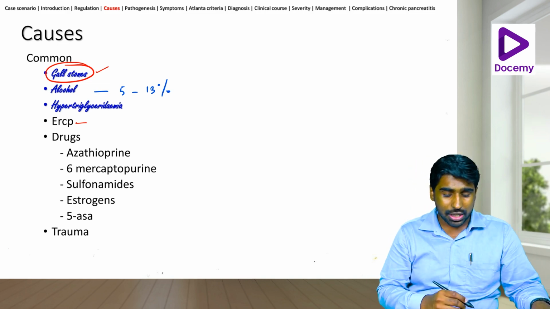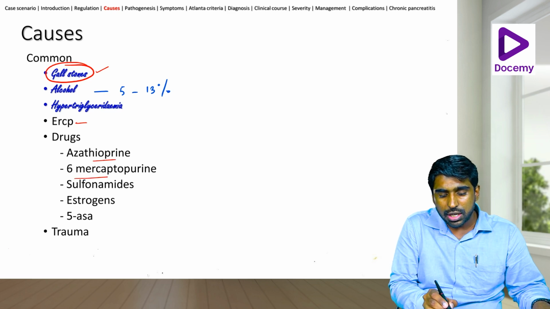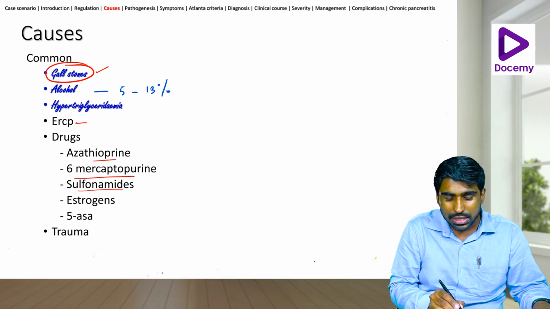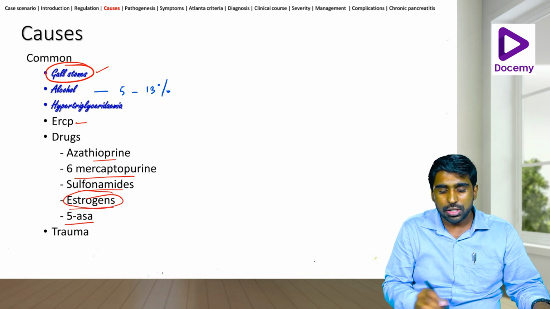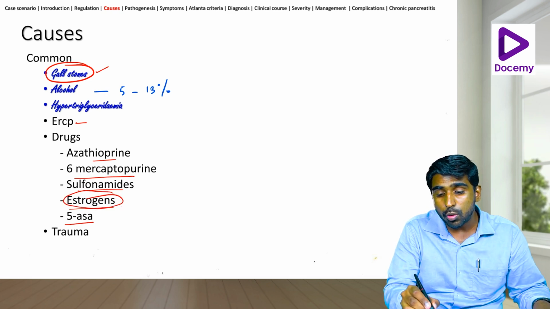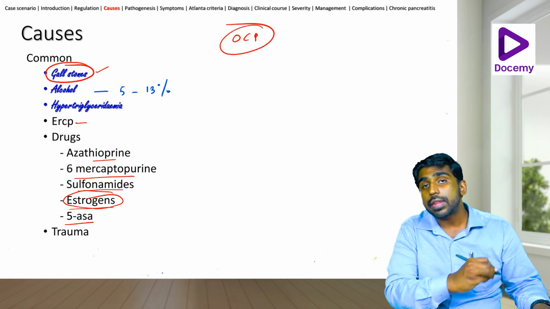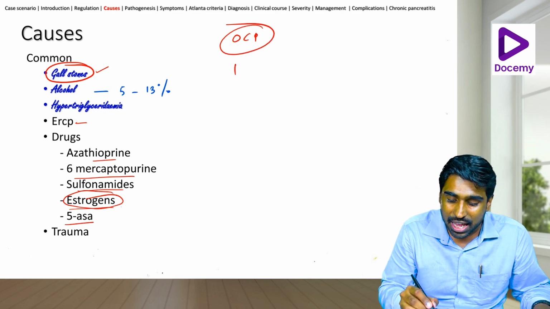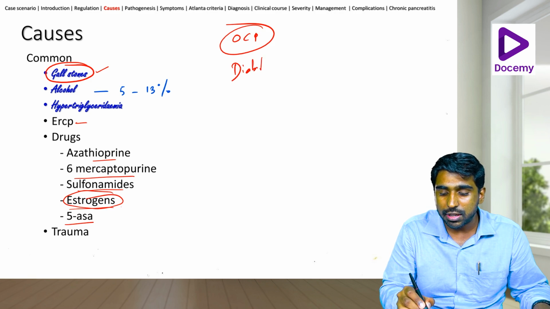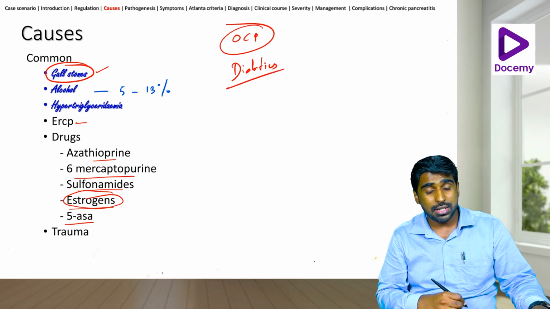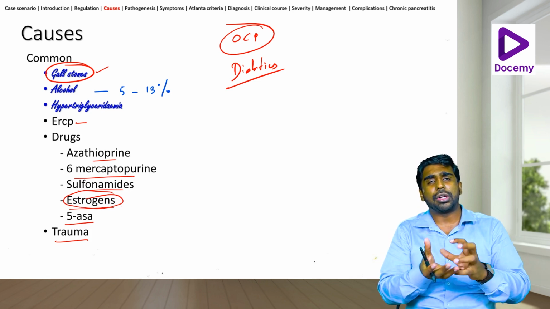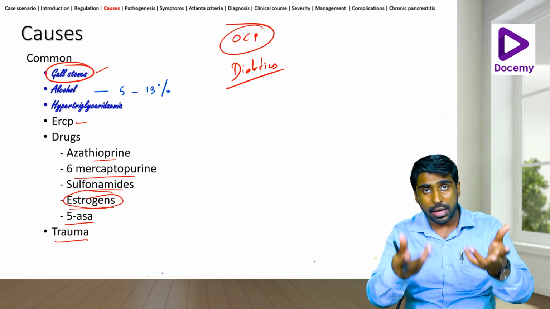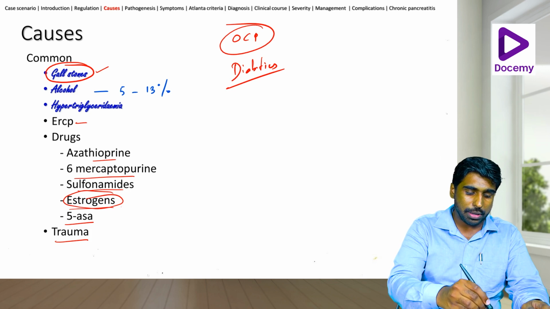Let's look into some of the drugs. Azathioprine, 6-mercaptopurine, sulfonamides, estrogens, and 5-ASA. Now look at this. That means those people who are on OCPs can develop pancreatitis. Yes. Then people who have diabetes. Then we have trauma related to pancreas. I told you that there is an auto protection. If there is anything that causes trauma to the pancreas itself, that itself can cause pancreatitis.